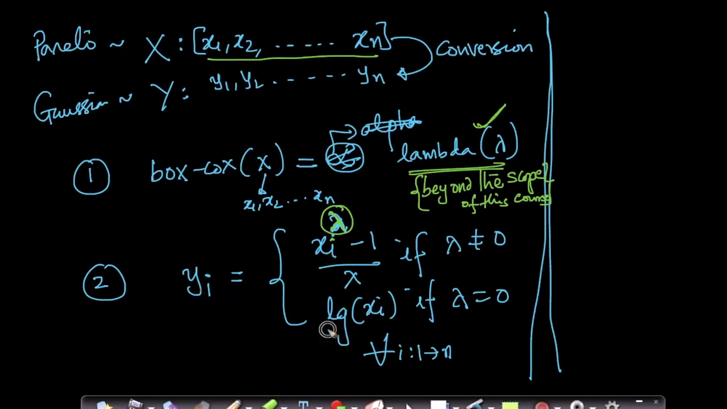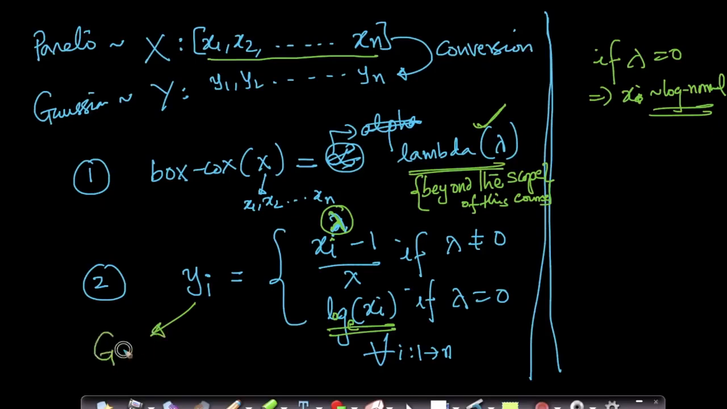Now there is this boundary case here. If it returns a lambda which is equal to 0, what we are doing is basically a natural logarithm. So if lambda equals 0, what it means is that x is log normal, right? Because if it's log normal and I take the natural logarithm of it, I'll get a Gaussian random variable, right? So these are Gaussian distributed.